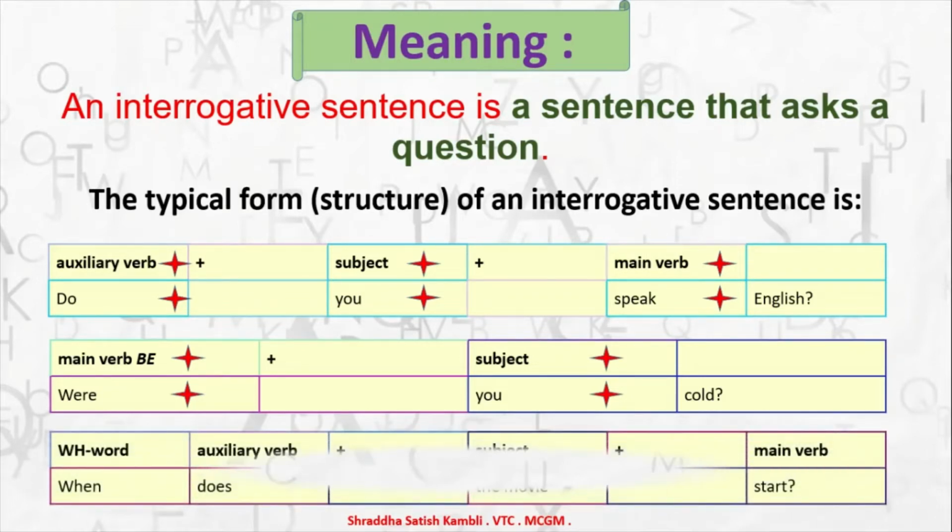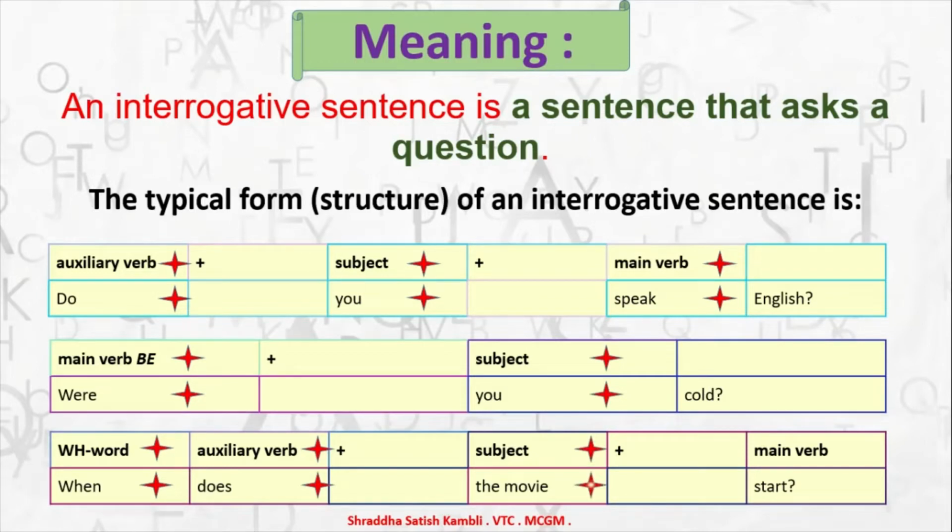Finally, we come to one more type or structure of an interrogative sentence where you have the WH word. So here the WH word is when. Remember, our lesson is about WH questions. So you have the WH word when, then the auxiliary verb or helping verb does, then the subject, the movie, finally the main verb start.